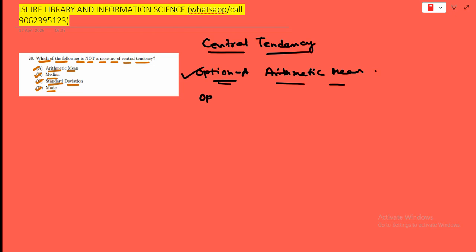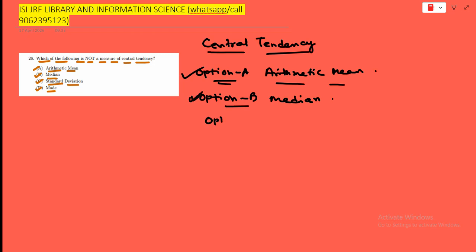Now come to option number B, that is median. Now median is the middle child. If you line everyone up from the shortest to tallest, the person in the exact middle is the median. The median does not care if Elon Musk walks in. He just looks at the guy next to him, very grounded, very central. So it is also a measure of central tendency. So option B is also right.